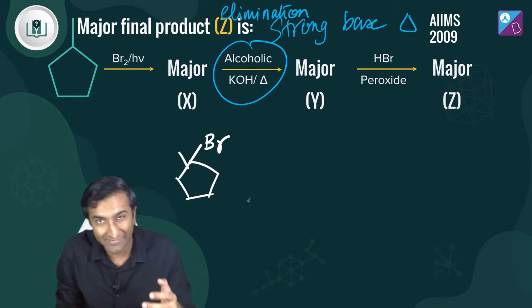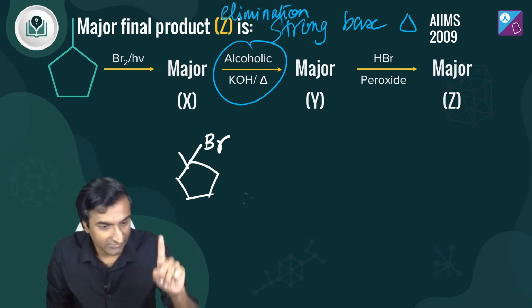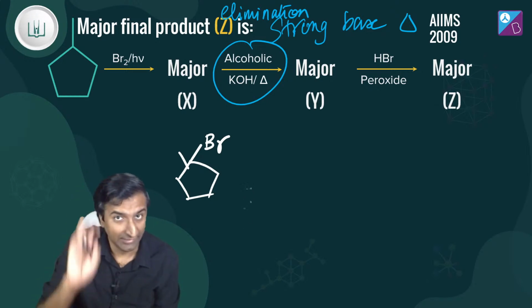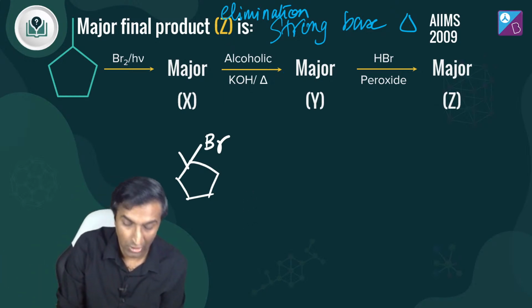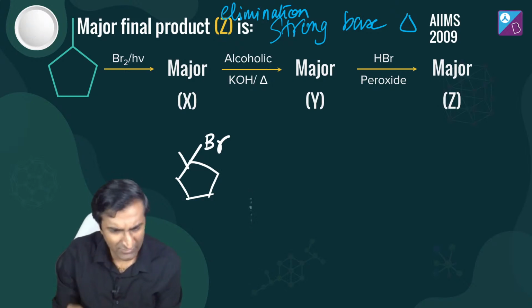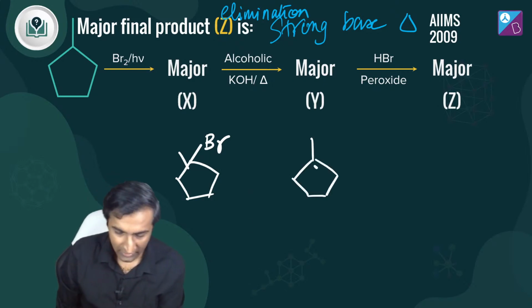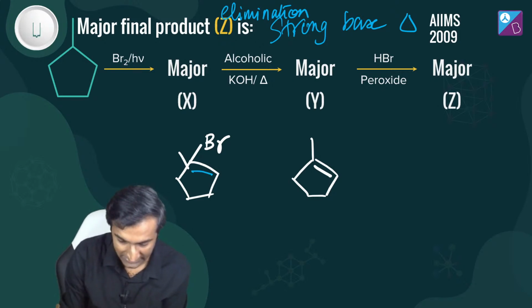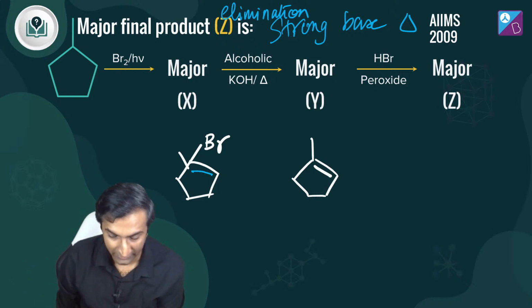Just give me a small yes in the chat if this is okay. Hriday is saying C, Vidya Lakshmi is saying D. Okay, great. Is this clear for the other folks who are listening in and not really interacting on the chat? Is this okay? How is your elimination? Just give me a small yes. Okay, great. What happens in elimination? What came in will go away and a double bond forms. That's it. Simple, straightforward thing.